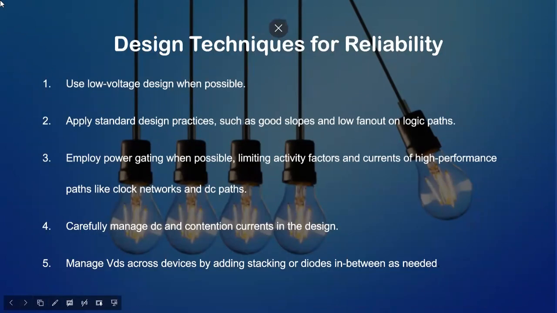Design techniques for reliability. Use low voltage design when possible. Apply standard design practices such as good slopes and low fan-out on logic paths. Employ power gating when possible, limiting activity factors and currents of high performance paths like clock networks and DC paths.